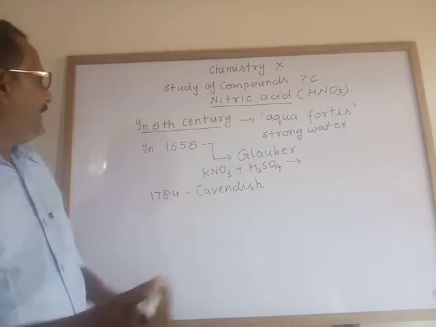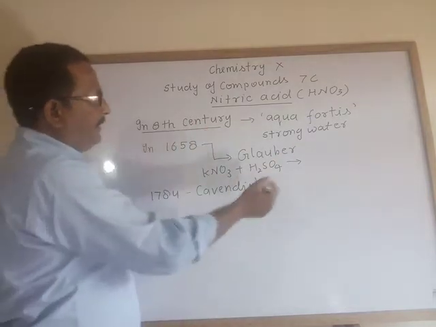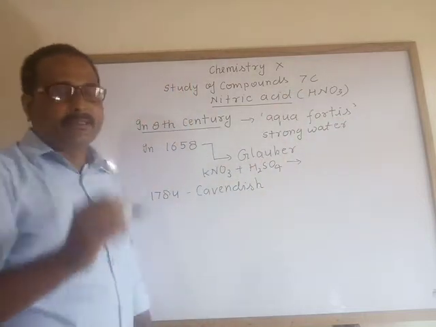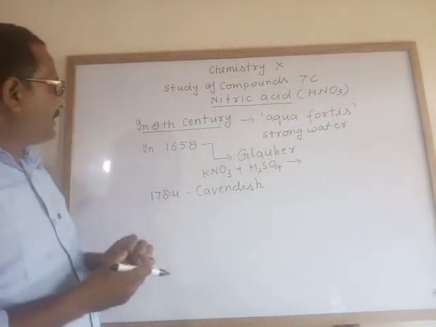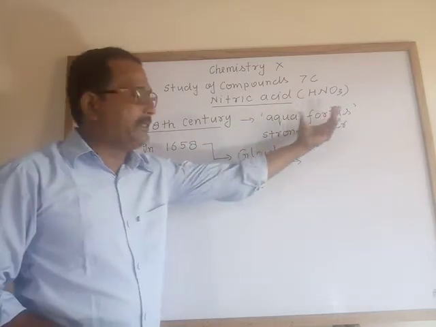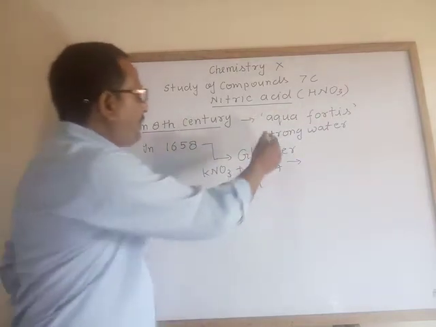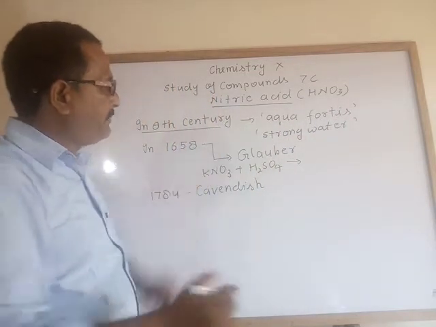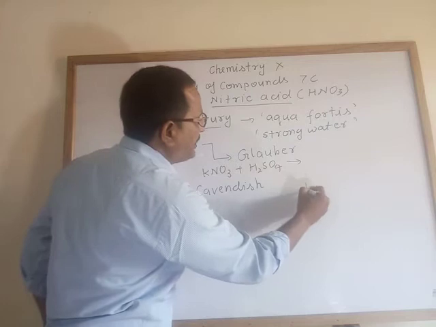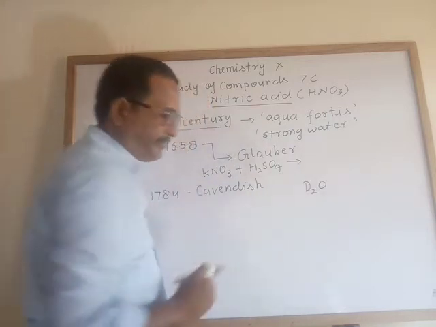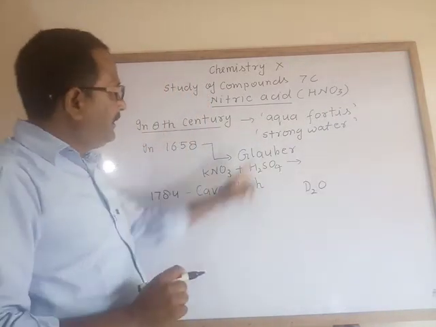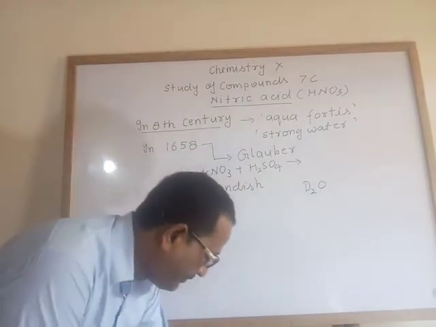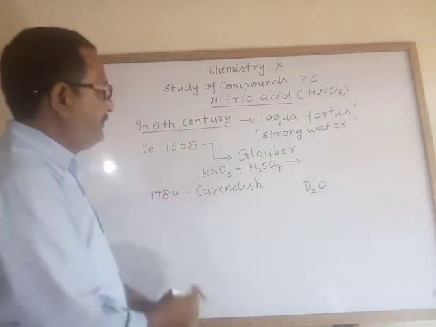Now, in the 8th century, nitric acid was known as aqua fortis. In the 8th century, chemists said that this is aqua fortis. It means strong water. I am not saying heavy water. Strong water, because heavy water is deuterium oxide, D2O. That is heavy water. In the 8th century, it was known as aqua fortis, meaning strong water.